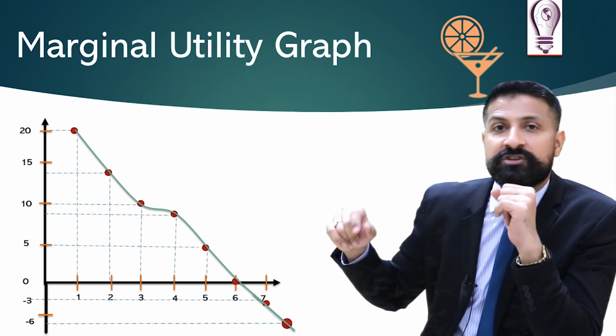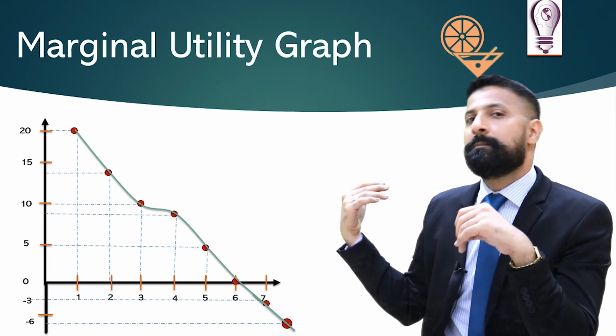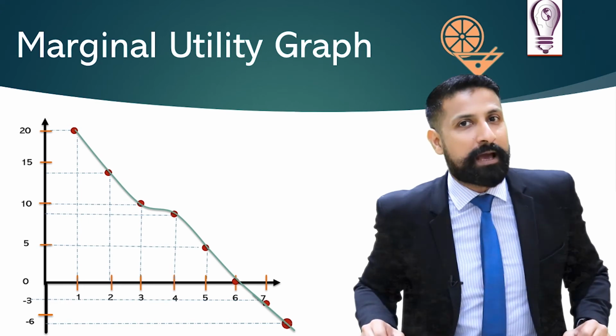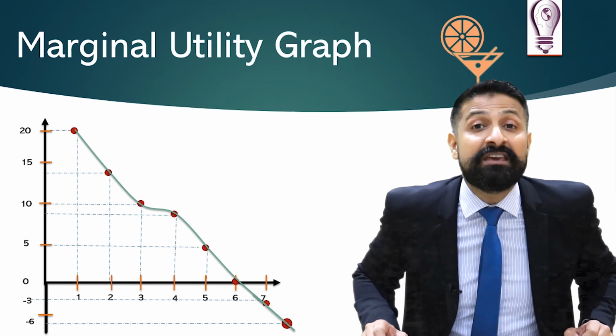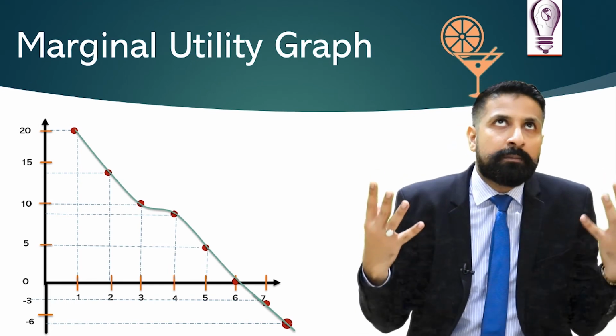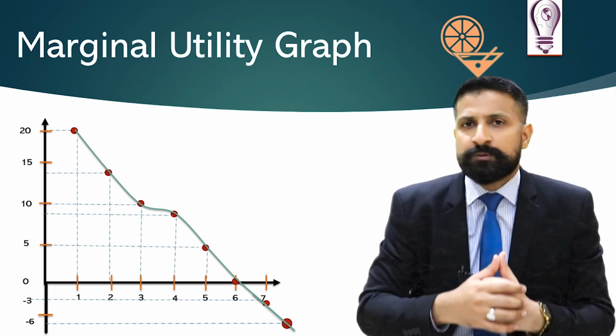-3. Imagine if I consume the 8th glass, or I managed to drink the 8th glass, what will happen? I may be taken to hospital. So marginal utility will be in negative. Just imagine the number I get after consuming my 8th glass. It is -6. What will happen?